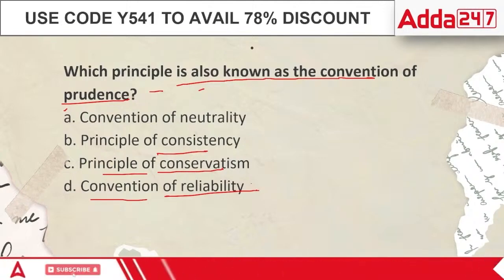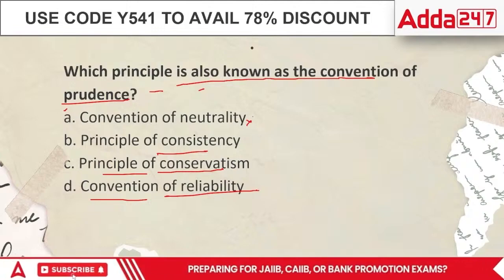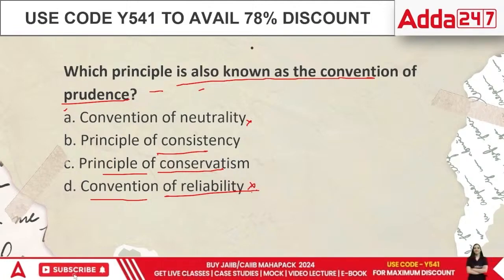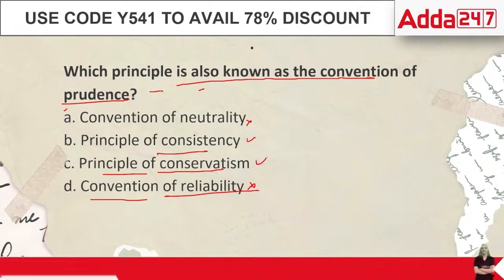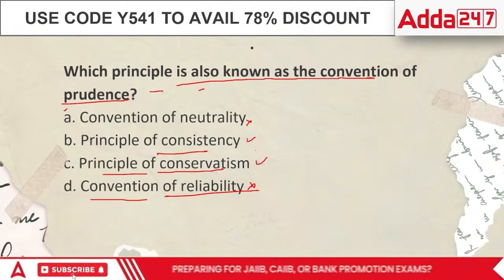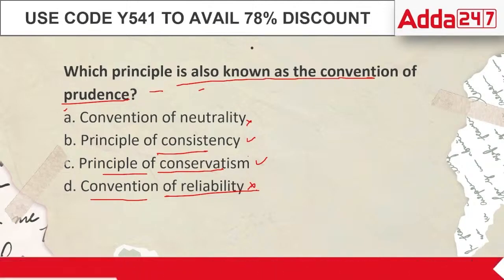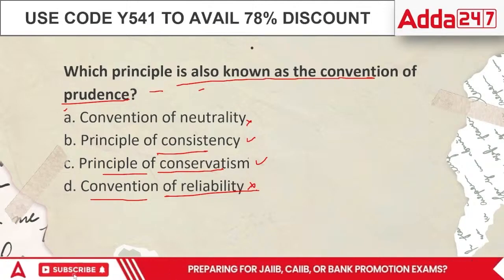If I have to be very honest, neutrality is not a convention. Reliability is also not a convention. It is consistency and conservatism. What do you mean by conventions? Conventions means something which is accepted as a practice to be done.